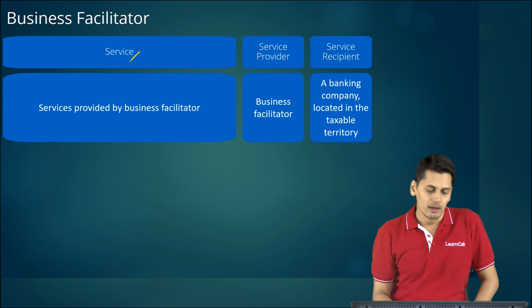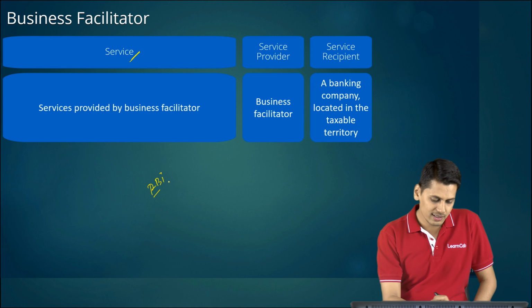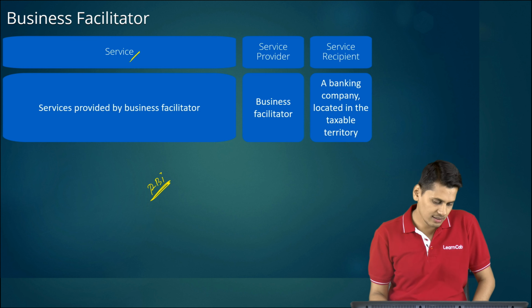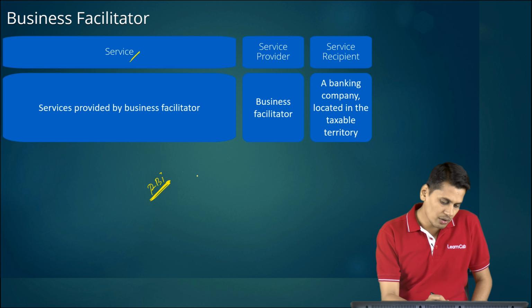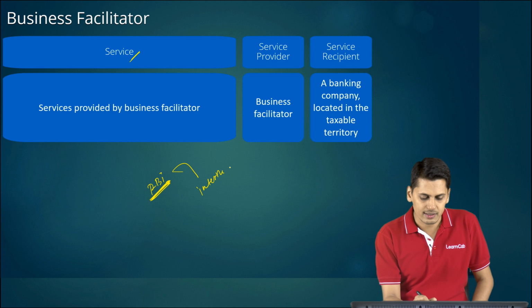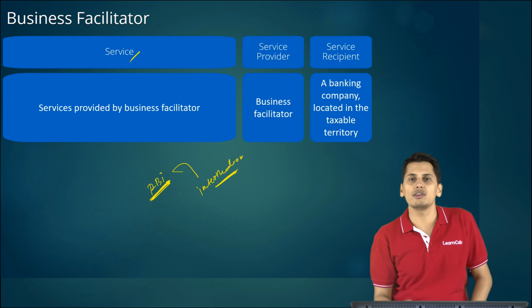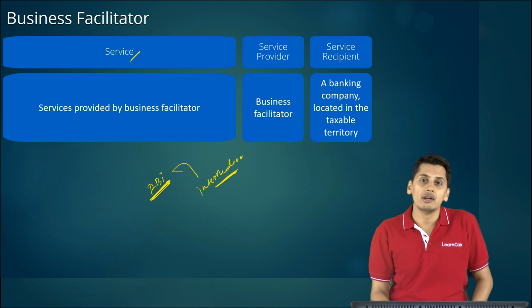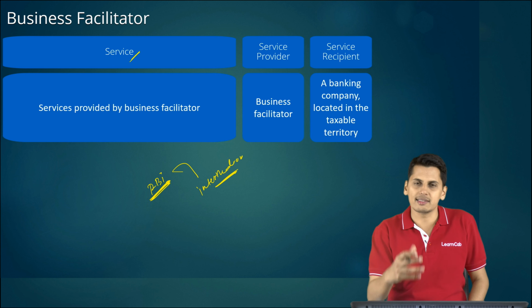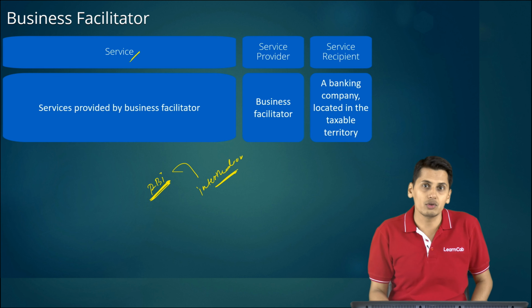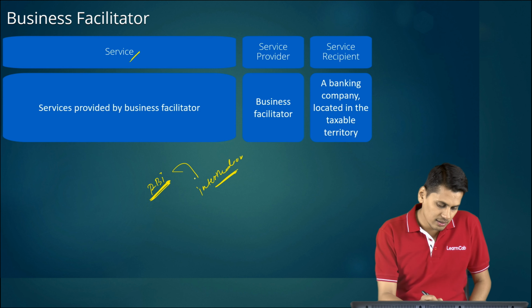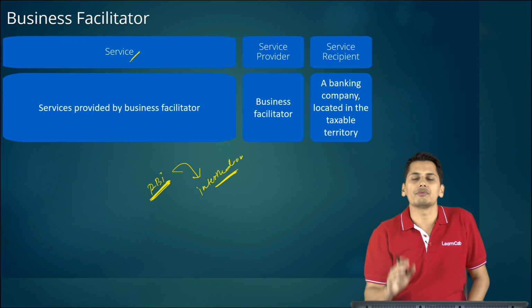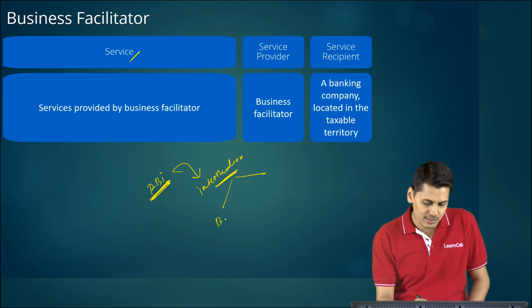Business facilitator. Now friends, before understanding this business facilitator reverse charge, let us try to understand what is meant by business facilitator. Reserve Bank of India has permitted two types of intermediaries as a policy of financial inclusion. That means to involve more and more people into the banking industry. One is the business facilitator, another one is the business correspondent.